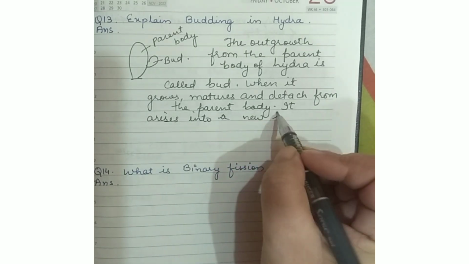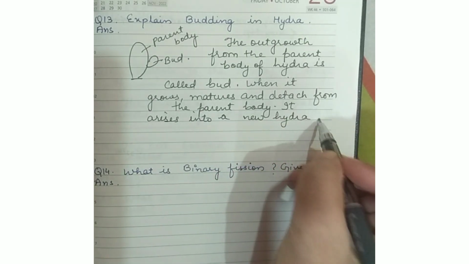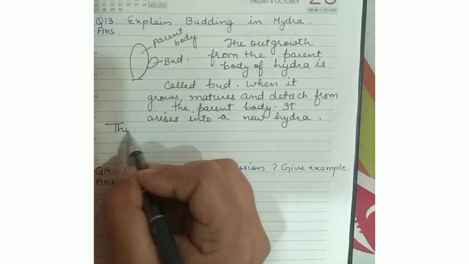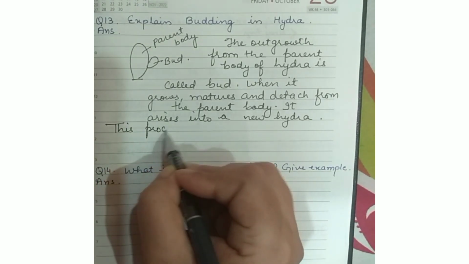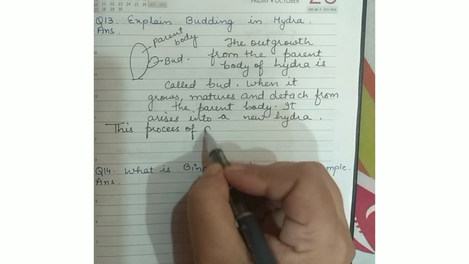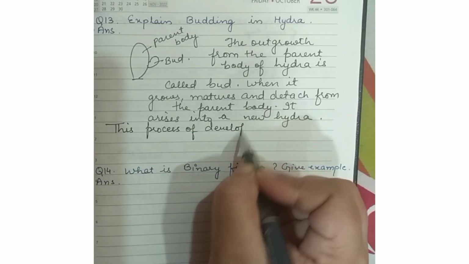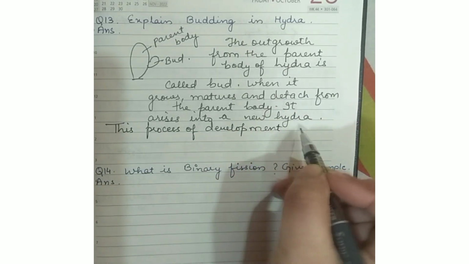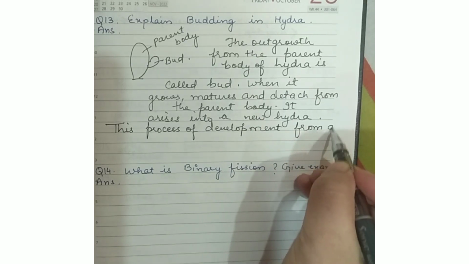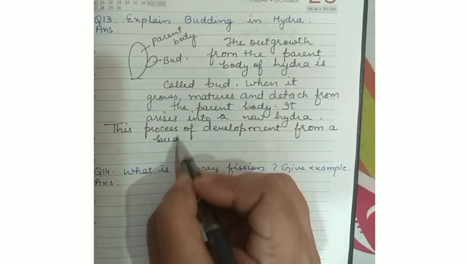Now, single parent is involved here, so it is the best example of asexual reproduction, where the new hydra is similar to the parent hydra. Very less changes, very less variations are there.